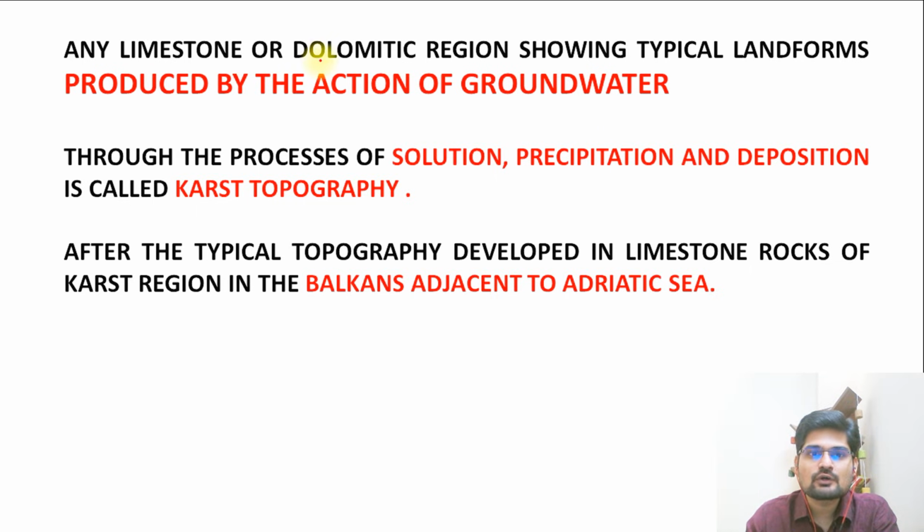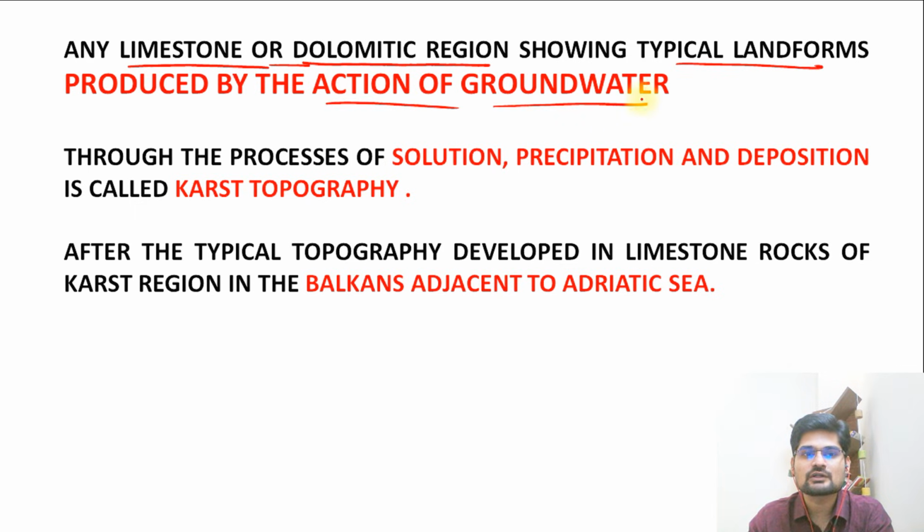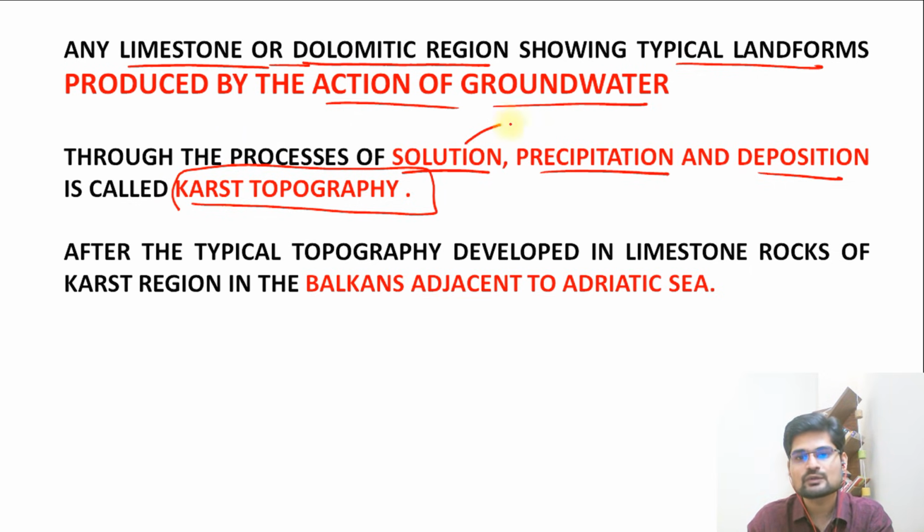Any limestone or dolomitic region, remember these are the minerals and rocks, showing typical landforms produced by the action of groundwater, that we learn as the karst landscape. Through the process of solution, precipitation, deposition, these are called karst topography. So the major processes, as we know, are solution, then carbonation, then precipitation and deposition. This is why this entire dissolution based, precipitation and deposition based topography is created underground. That is part of karst topography.